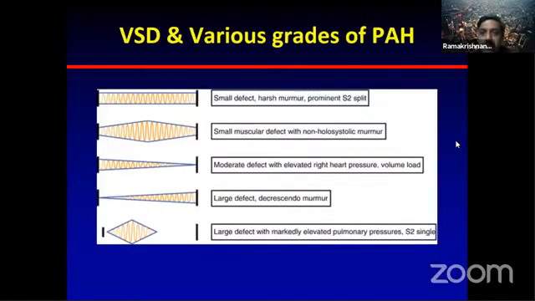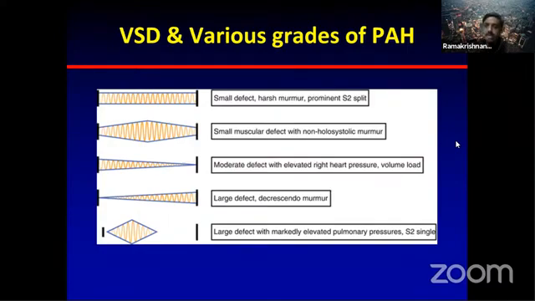So coming to VSD with PH, how do you differentiate? A small VSD will produce a loud murmur, Maladie de Roger disease. There can be a prominent split with increased flow, an LV apex, and cardiomegaly with the increased flow in a moderate defect. Then with a large defect, there is hardly any murmur, maybe a very short systolic murmur. Once you have markedly elevated pulmonary artery pressure, no flow, no murmur is produced at the VSD site. You can have a small, short ejection systolic murmur in the pulmonary area, and the S2 becomes single.